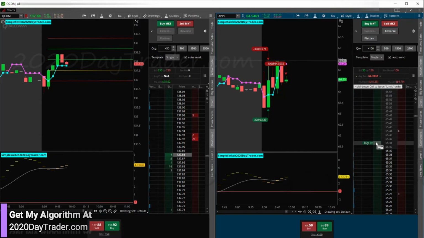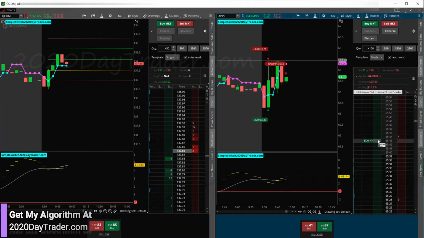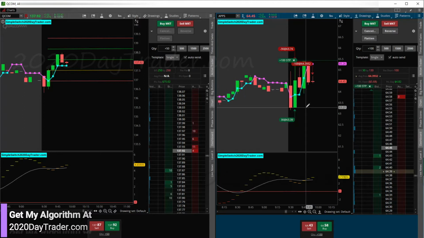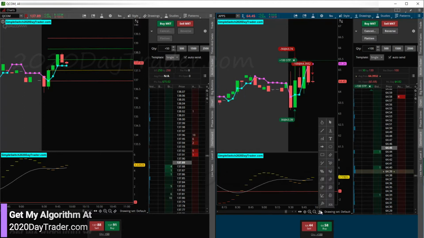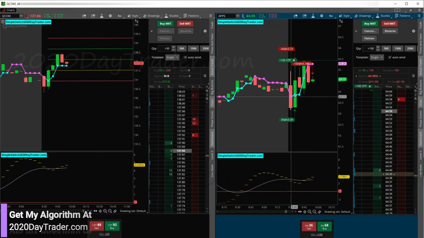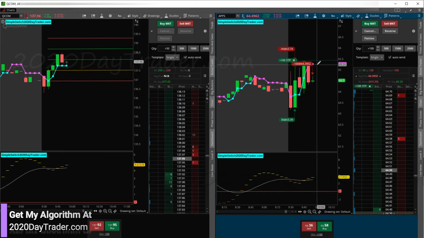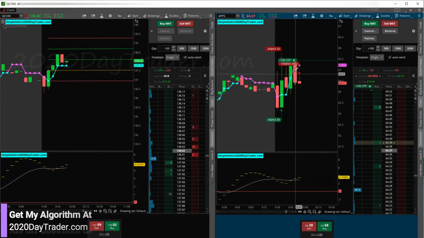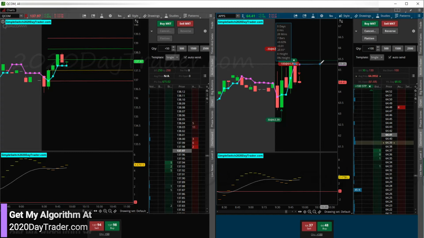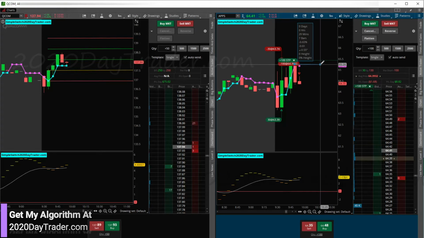All right, I was going to shut it down, but I guess we'll take one more trade. And this is based on the switchback strategy. So basically, we are solid purple, and we went greenish, and then we went purple again. So now we're in. We don't worry about permission. We just jump in on APPS. Can't do that with every ticker, but a couple of these tickers I can do that with, like QCOM.